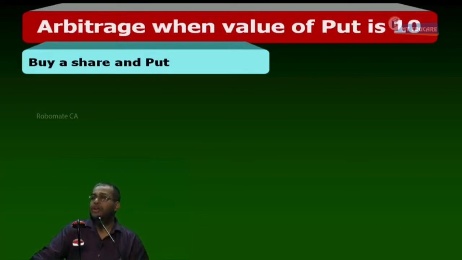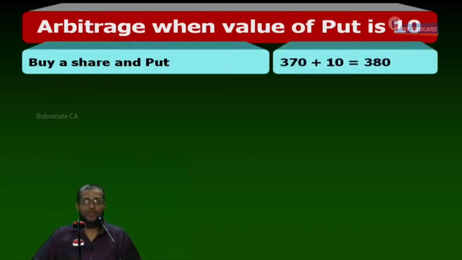Tell me, I buy the share by paying how much rupees? 370. I buy a put by paying how much rupees? 10 rupees. Both are outflows. So 370 plus 10 is equal to 380. What outflow is to be made today? 380.